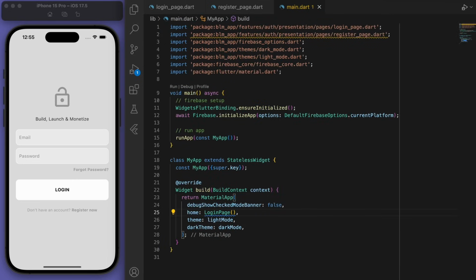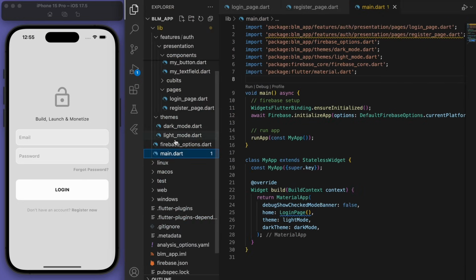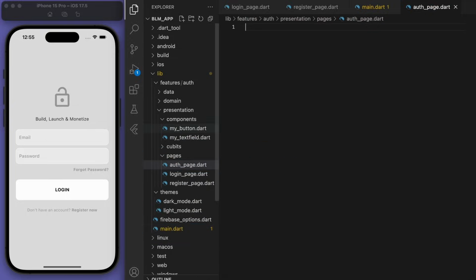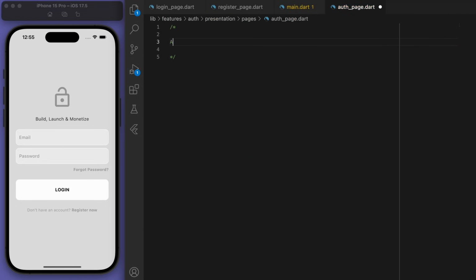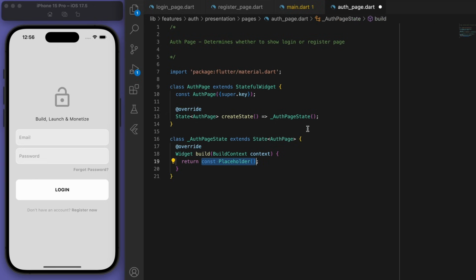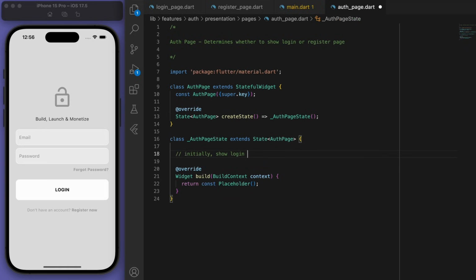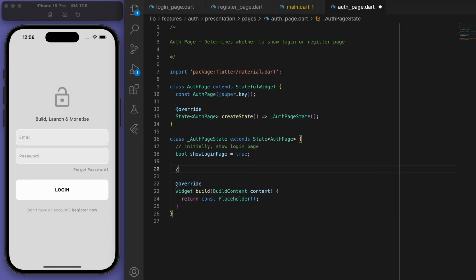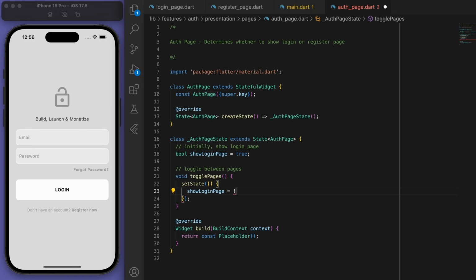Now in our main function, we're returning either a login page or a register page. So I need to know which one I'm going to display. So to handle that, I'm going to create a new file called auth page. And this page determines whether to show the login or register page. So initially, let's show the login page. And let's have a method to toggle between the pages. Sweet, and then when we build this, we can display the appropriate page.